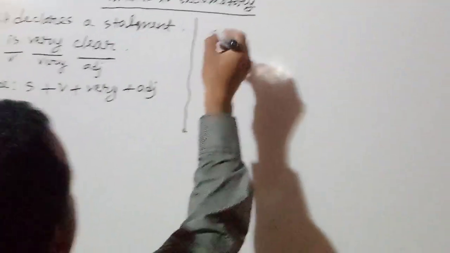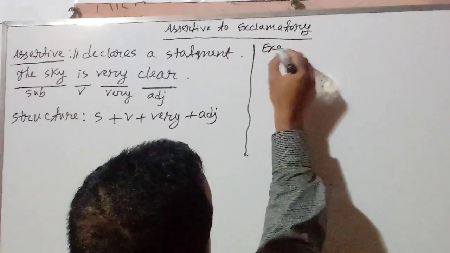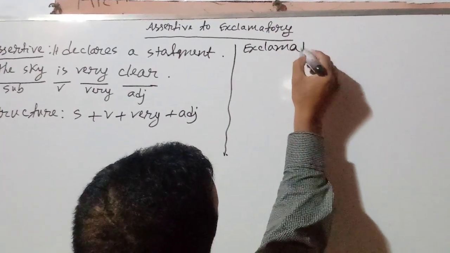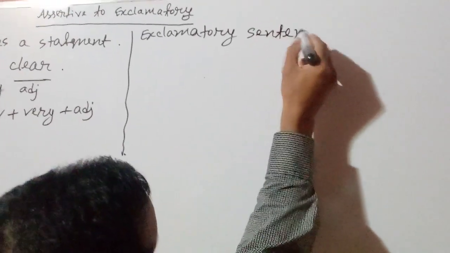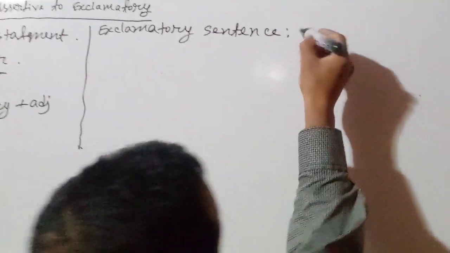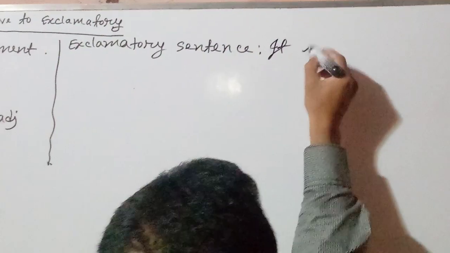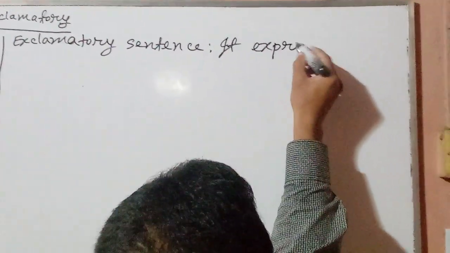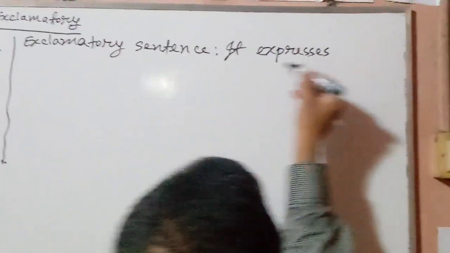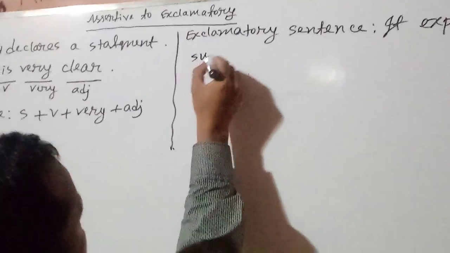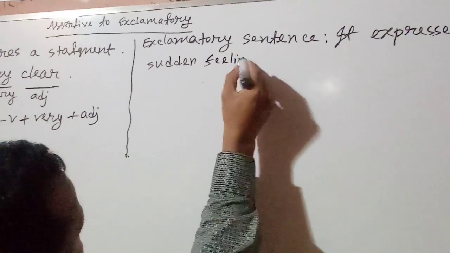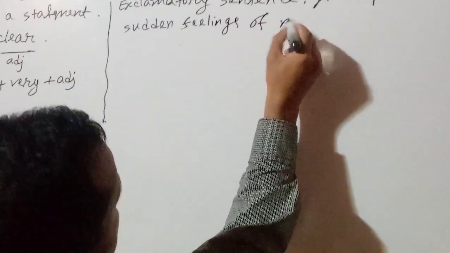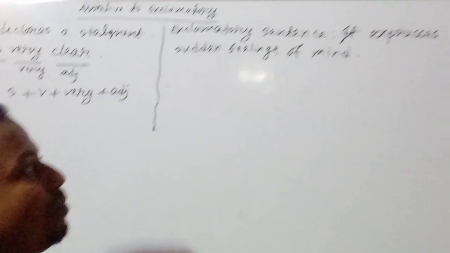Now go to exclamatory sentence. It expresses certain feelings of mind.